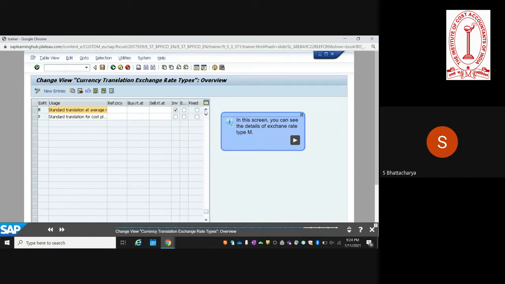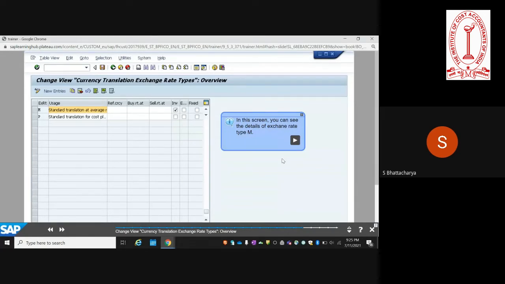There is one option which is fixed. Usually, if you want to have a fixed translation ratio instead of letting the exchange rate be determined by any other external agency or through the exchange rate tables, that option is also there. And which is the exchange rate type that is to be used by default, that is also indicated. By default, that is the exchange rate type that will be available and used. And then there are certain exchange rate types which are used for specific transactions, in which case you can have other exchange rate types.